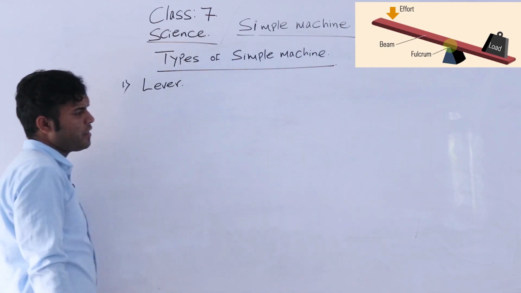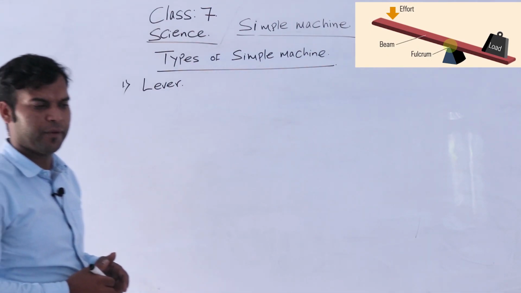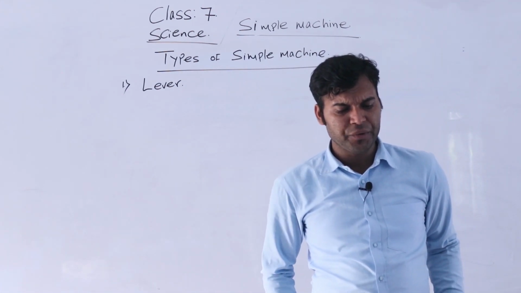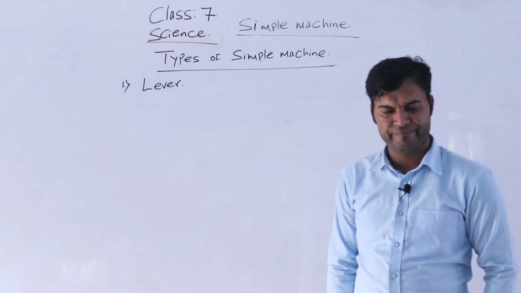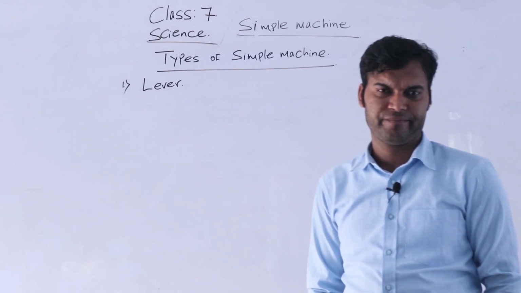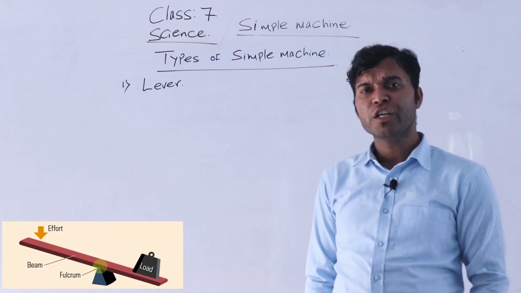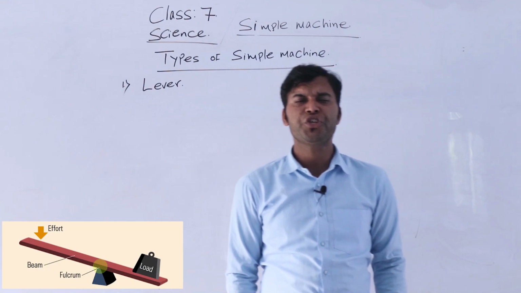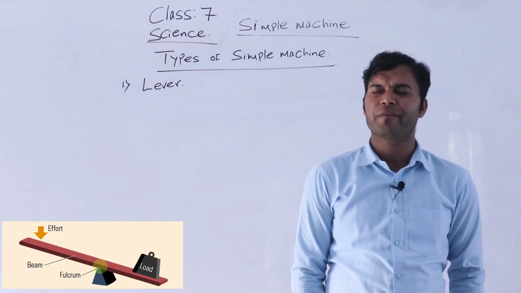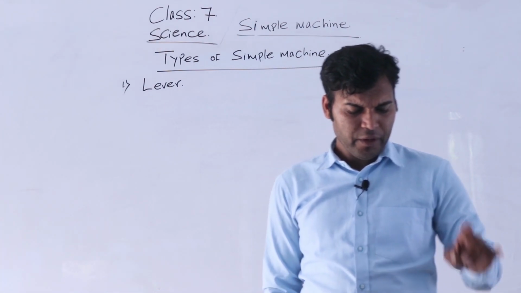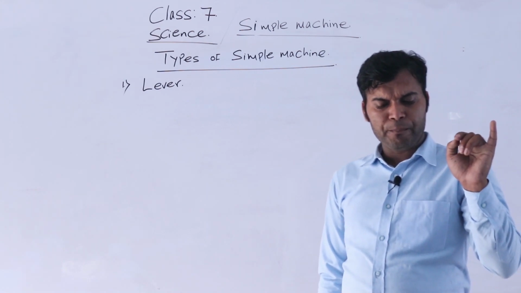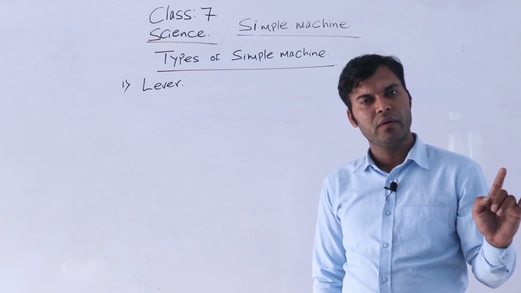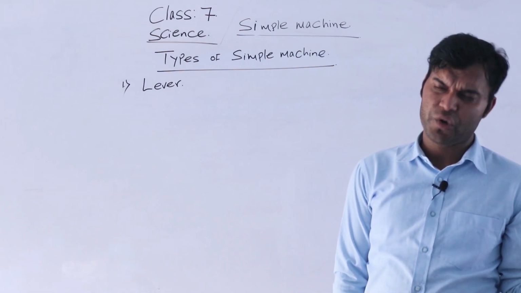Please look at this picture. Lever. A lever is a rigid bar that is free to rotate around a fixed point. Seesaw. Do you know seesaw? Seesaw is an example of lever. A lever is a rigid bar which is fixed and free to rotate.